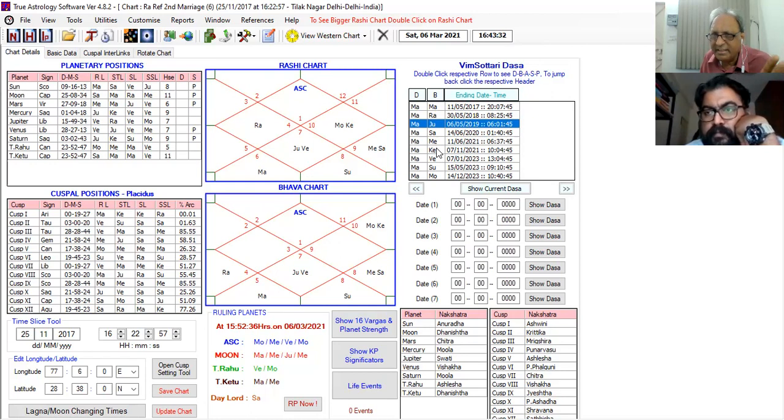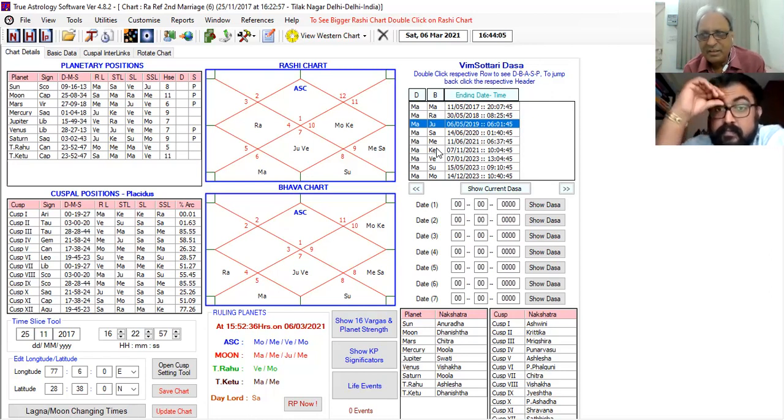And during these years of the Mercury bhukti, Jupiter in transit is transiting into the Capricorn and the Aquarius. See, when the main gate is not opened, how can you enter the second gate? So you will have to wait till Jupiter crosses the Capricorn and the Aquarius, and when it enters into the Pisces sign.